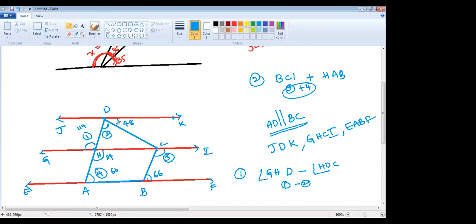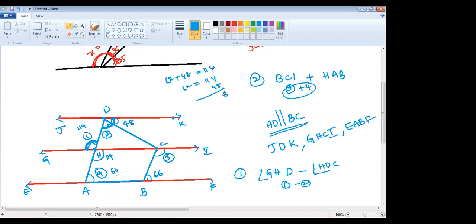Angle 2 plus 48 gives 114. Why? Because of alternate interior angles. This complete angle, both should be equal. These two are equal. So for that, angle 2 plus 48 is nothing but 114. So if you want angle 2, you need to subtract 114 minus 48.